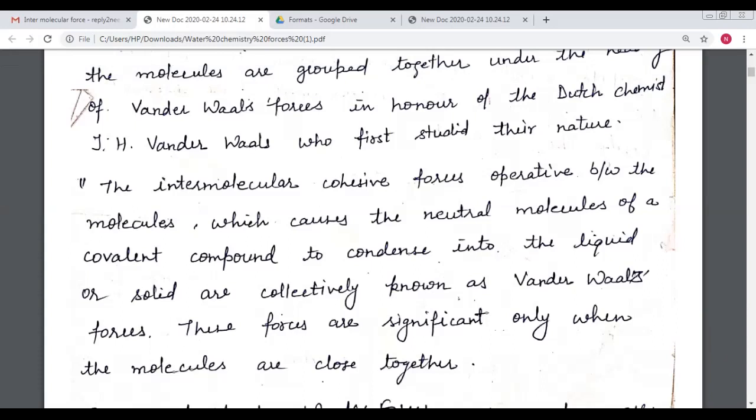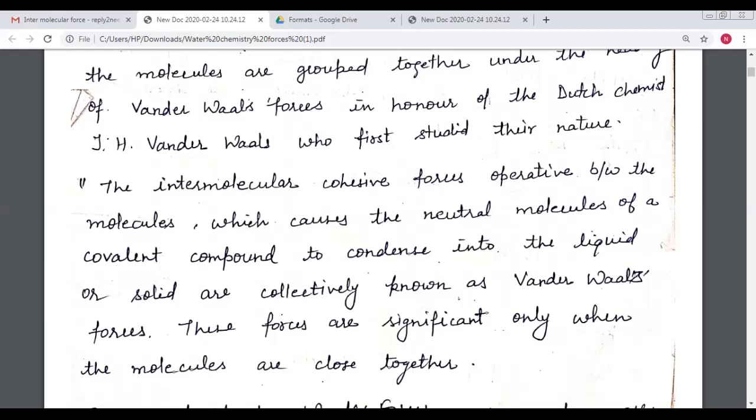It is well known that the molecules in a solid are held close together by attractive forces. The magnitude of these forces decreases as we pass from solid to liquid and from liquid to gaseous phase. The intermolecular cohesive forces operating between the molecules, which cause a neutral molecule of a covalent compound to condense into the liquid or solid, are collectively known as the van der Waals force.